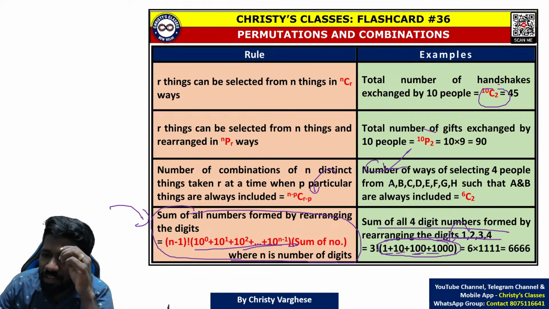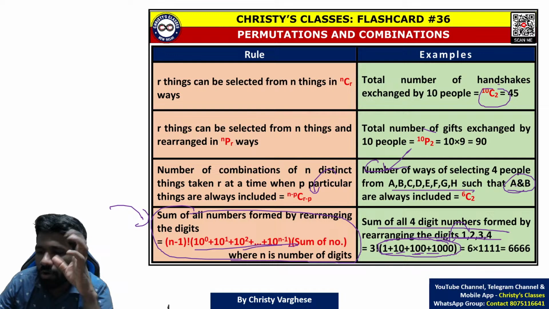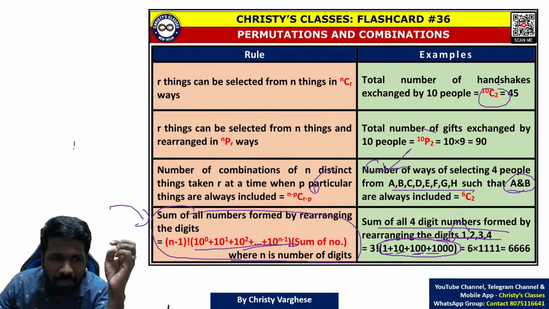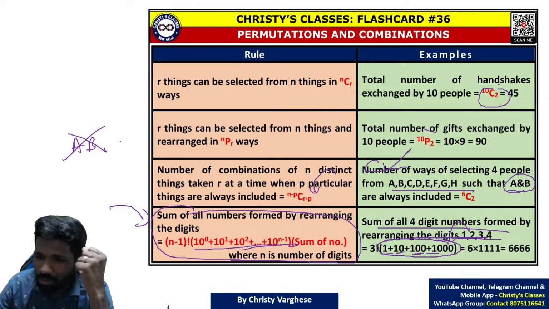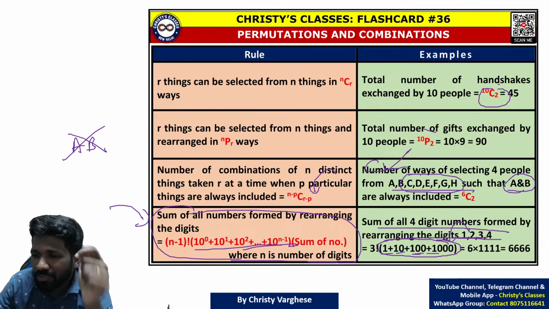Number of ways of selecting 4 people from 8 people, A, B, C, D, E, F, G, H, such that A and B should always be included. A and B should always be included means don't worry about them. They are already part of the team. So forget about them. Only think about the remaining 6 people.